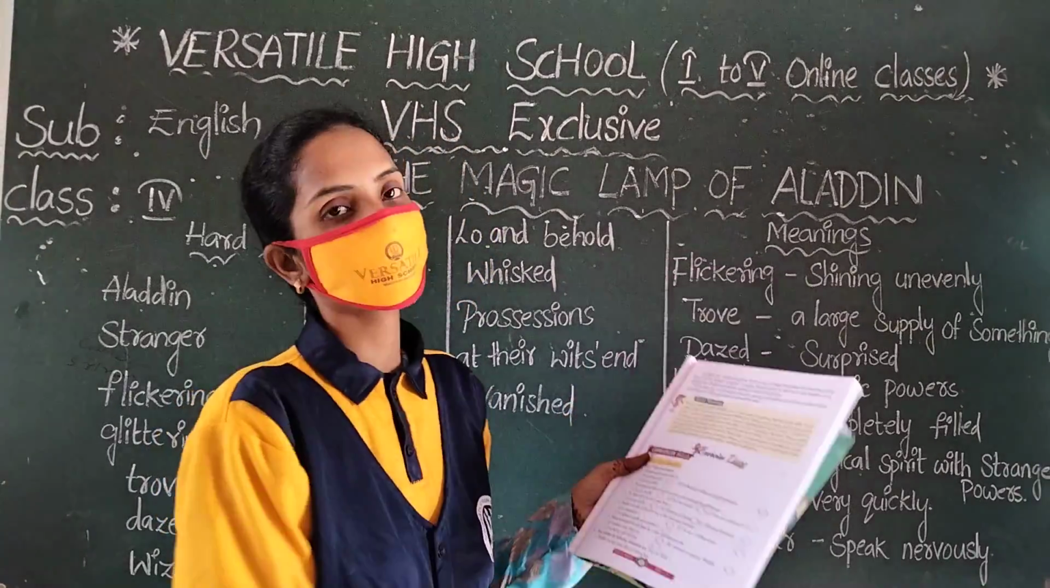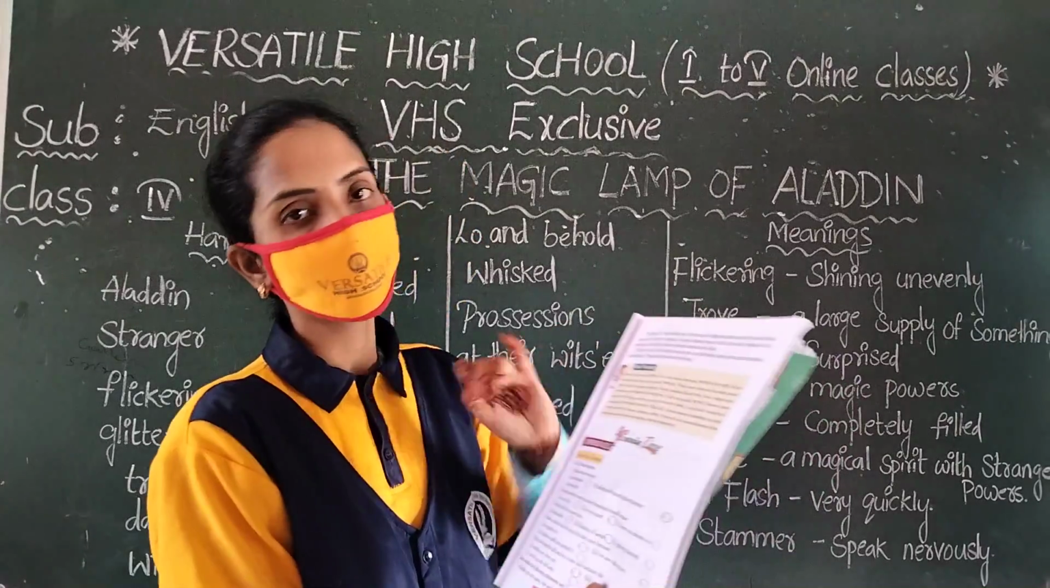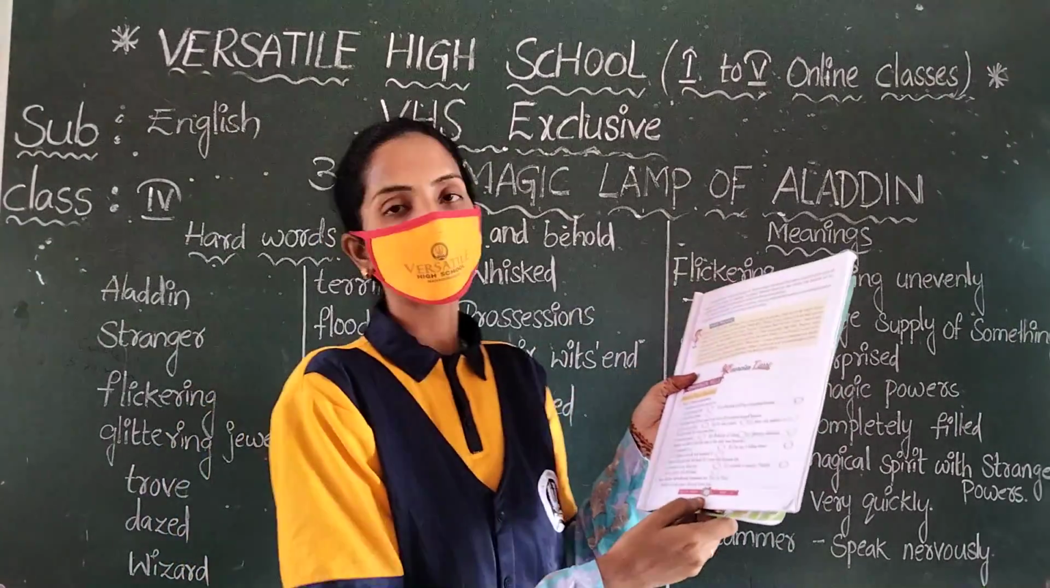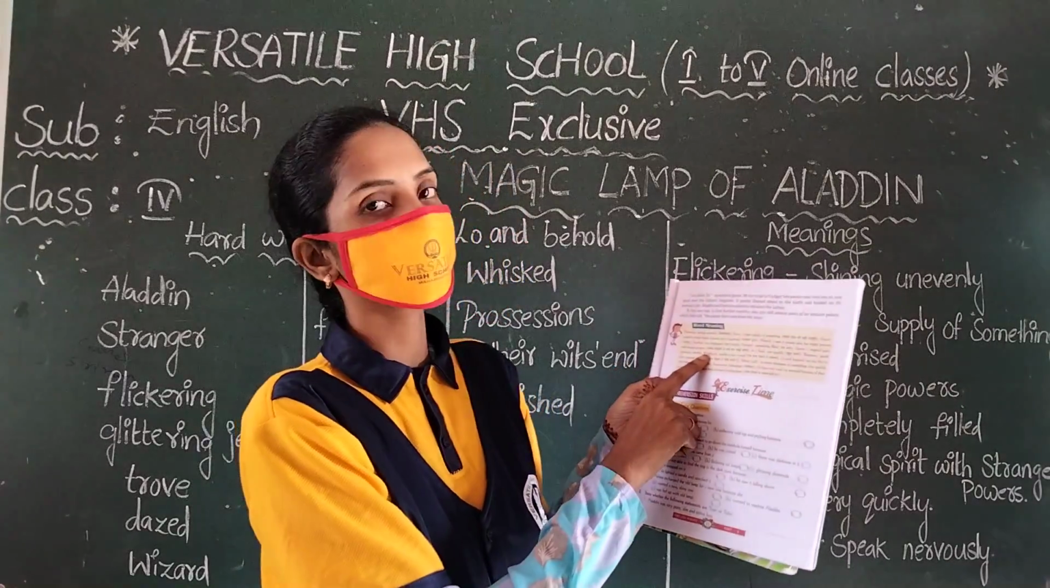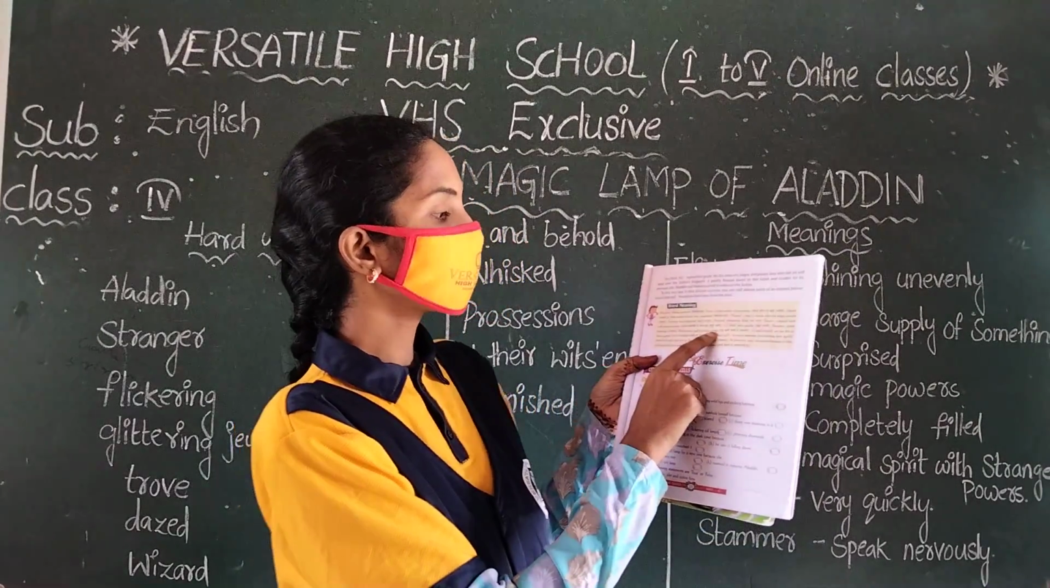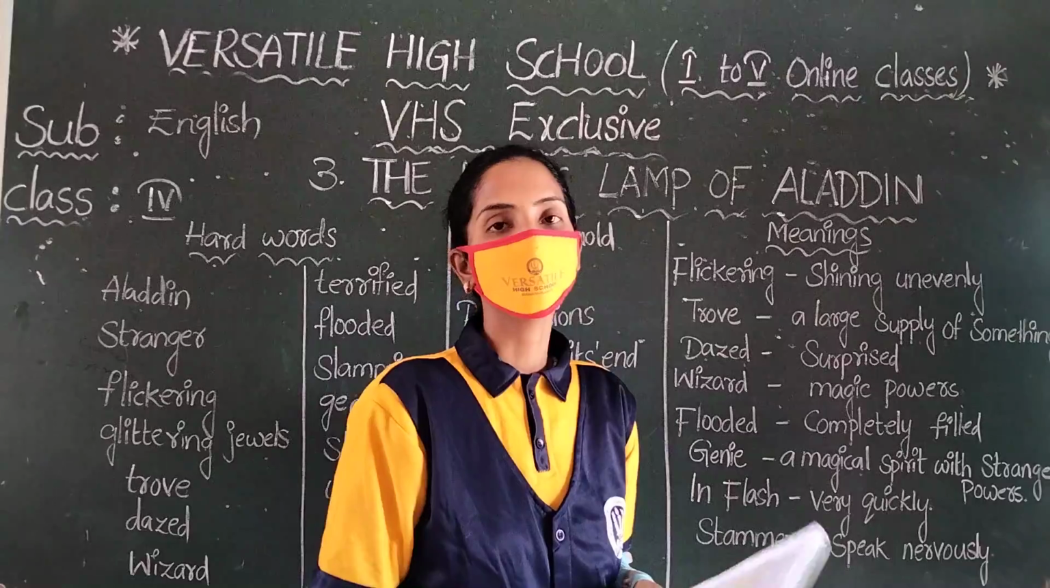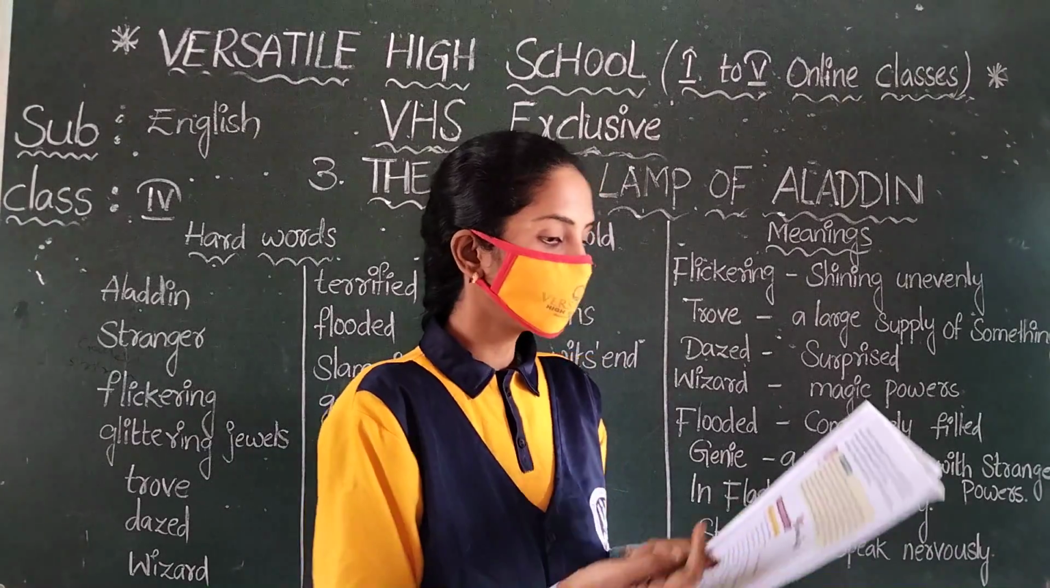Next, wordlessly. Some other meanings are also there. Look at the textbook, page number 15. What is the next meaning? Wordlessly. Unable to say a word. Wordlessly means unable to say a word.